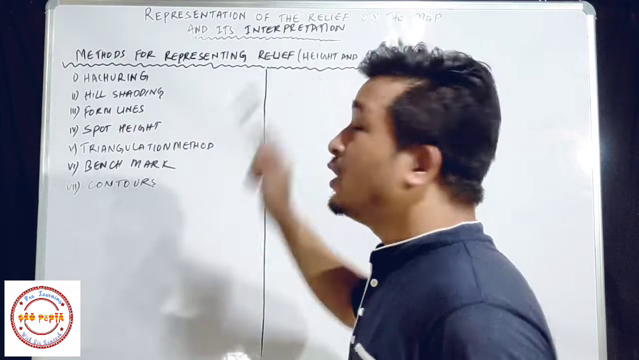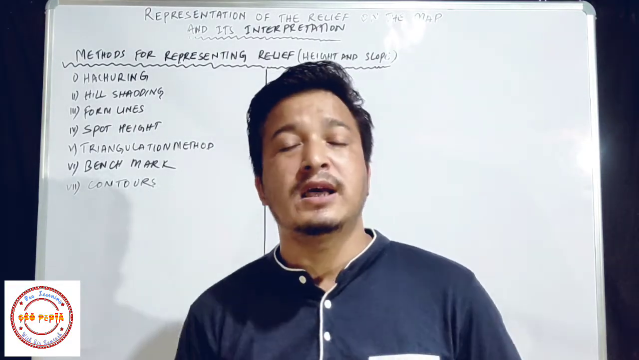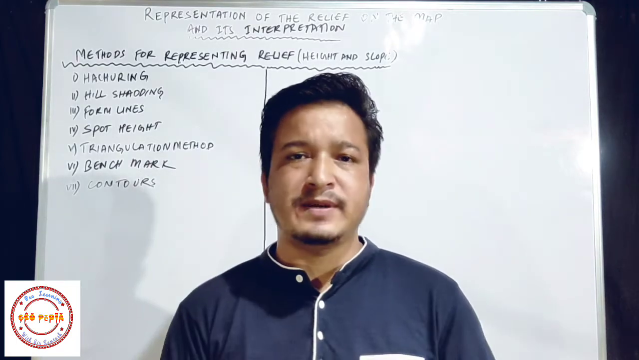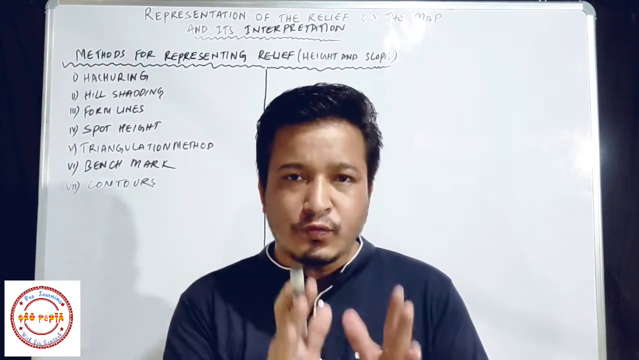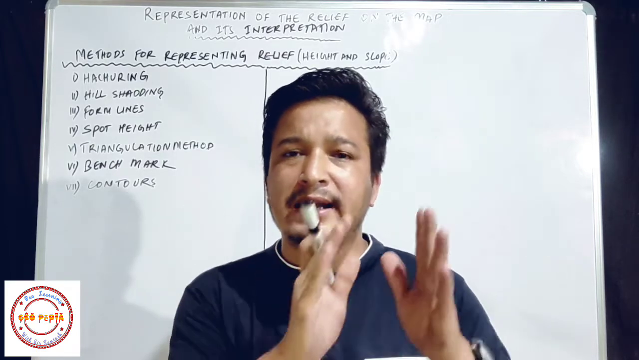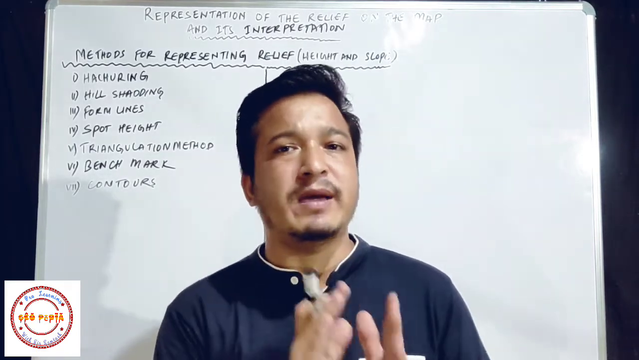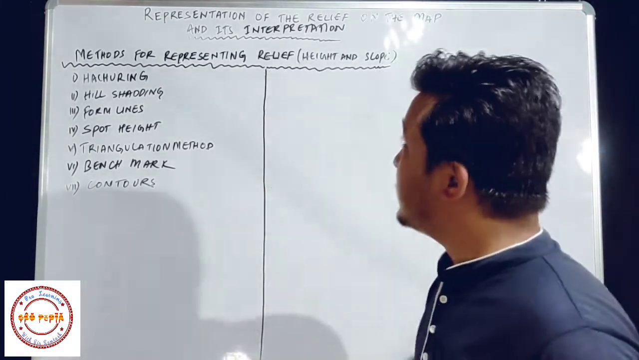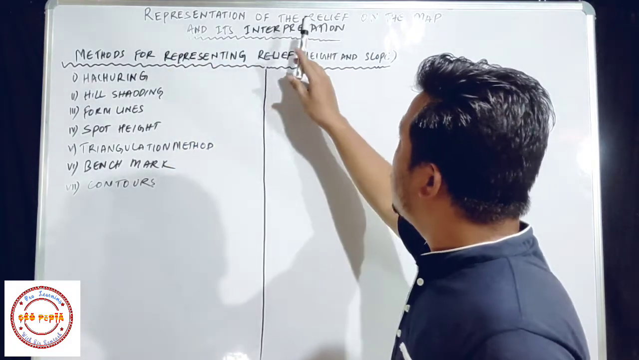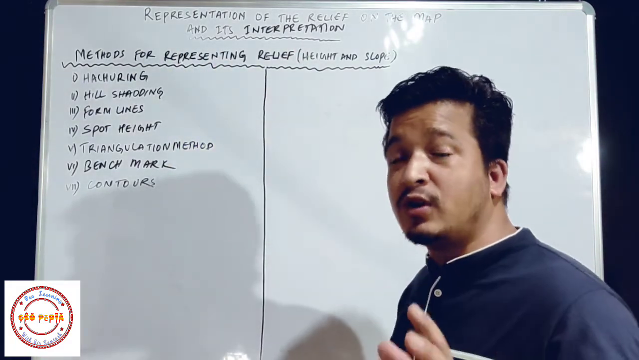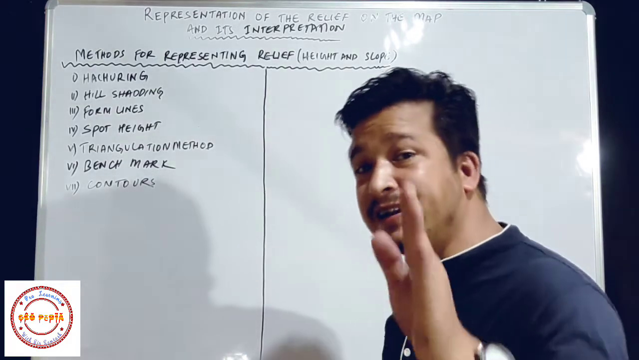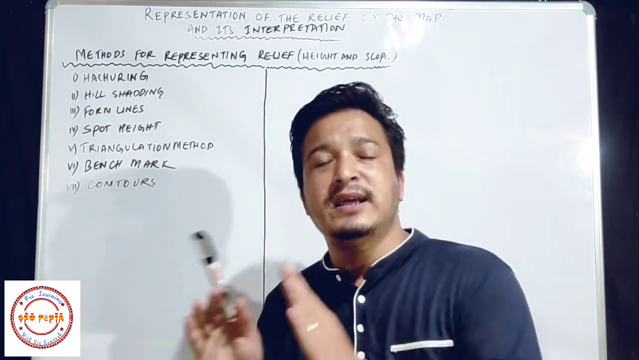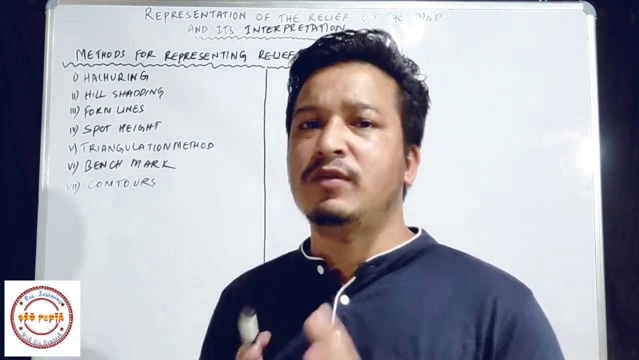Interpretation means to follow the signs and the symbols and to understand the things that are given on the map. In simple language, interpretation means to follow and understand the signs, symbols, and whatever things are given on the map. In simple way, the topic is to show the actual configuration of the land, including height and slope, on the map, and to understand the signs and symbols given on the map. That is the meaning of the topic.